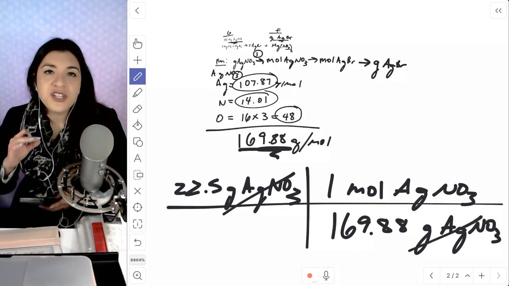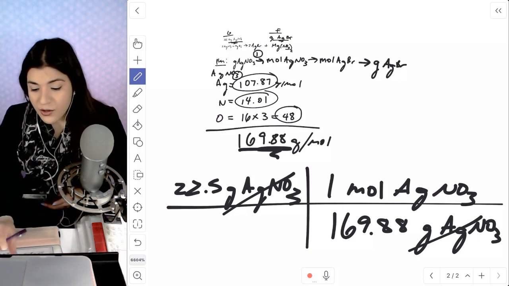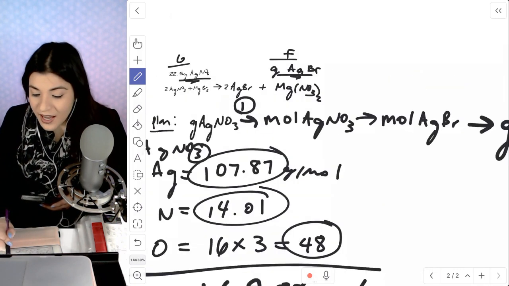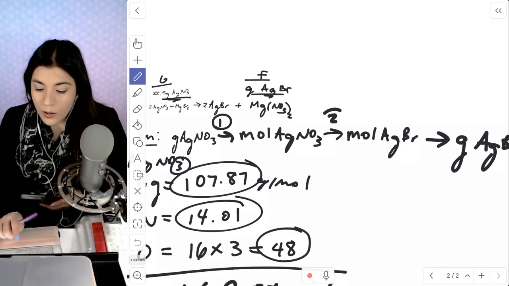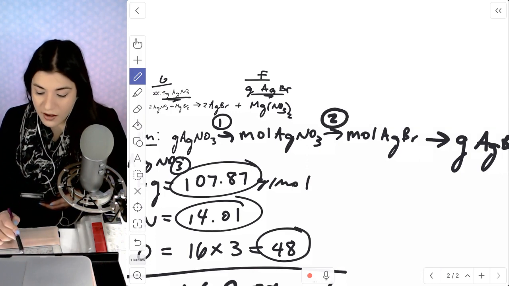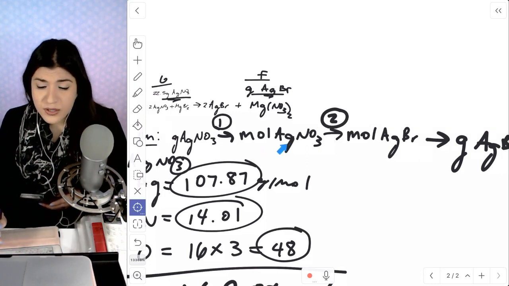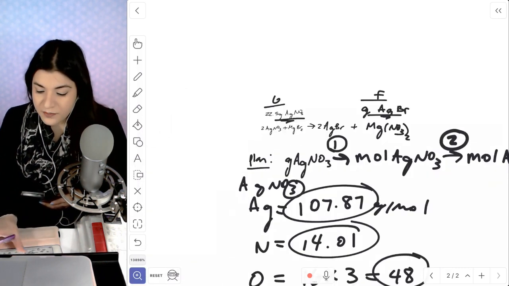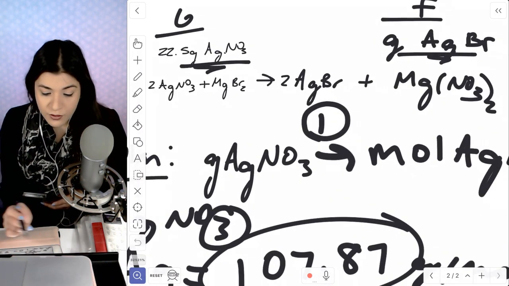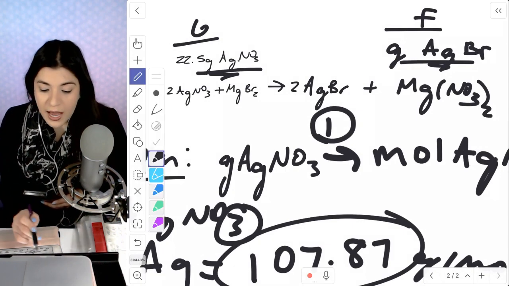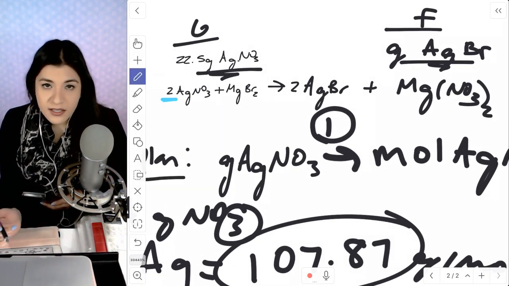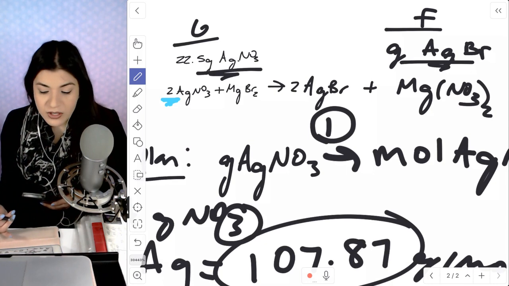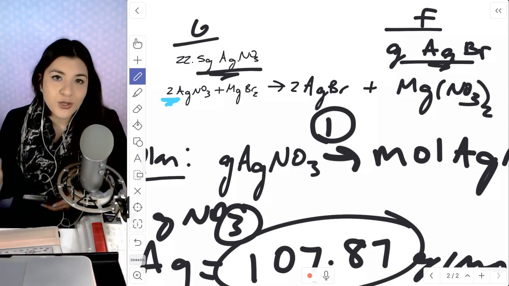Now we have to change the compound. Let's go back to that plan. We're here at step 2, where we're going from moles of silver nitrate to moles of silver bromide. I'm going to go back to that balanced equation because this is very important for the mole-to-mole ratio. I'm going to take the coefficients in front of that compound and use those as my mole-to-mole ratio.